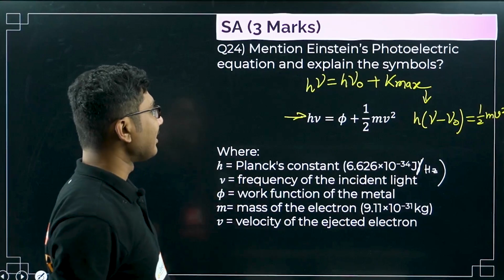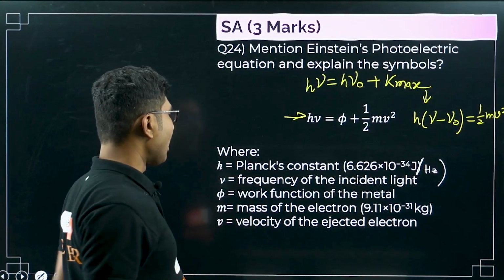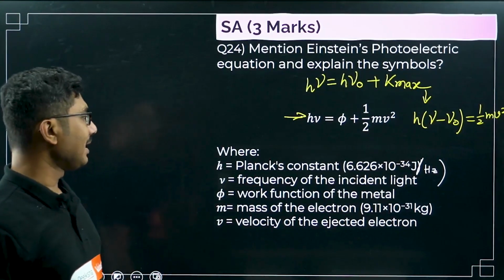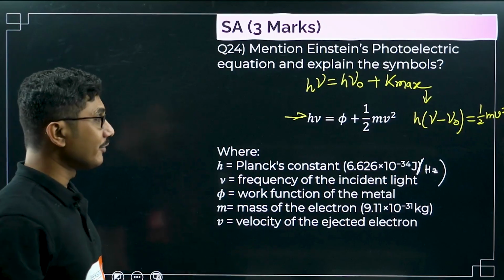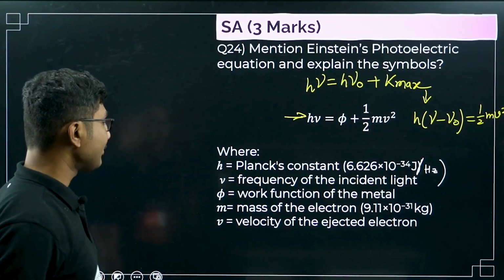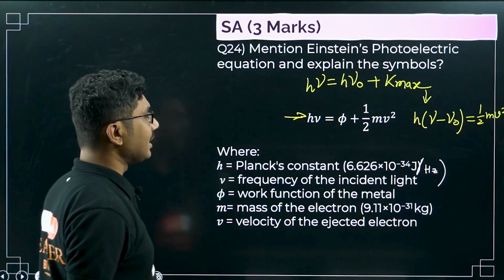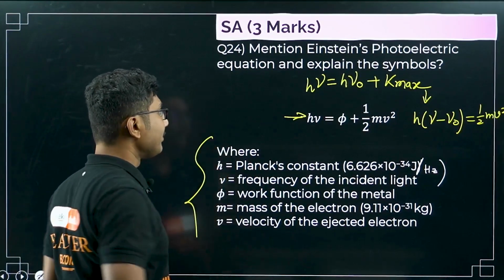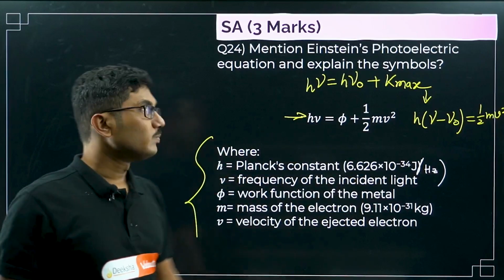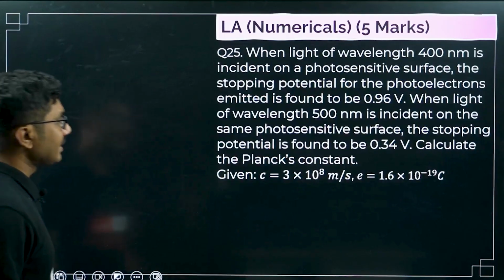Frequency of the incident light is nu. Phi is the work function of the metal. Mass of the electron is 9.11 into 10 to the power of minus 31 kilograms. v is the velocity of the electron. So these are the terms that you have to remember and write whenever you are writing this equation. Now the next question is the numerical question.